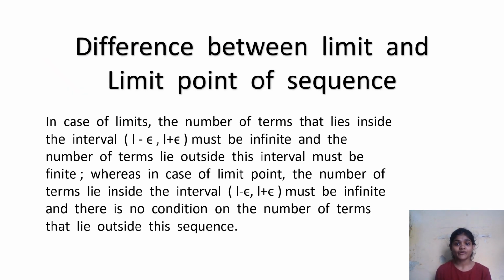Now we will discuss the difference between limit and limit point of a sequence. In case of limit, the number of terms that lie inside the interval (L minus epsilon naught, L plus epsilon naught) must be infinite, and the number of terms lying outside this interval must be finite. Whereas in case of limit point, the number of terms lying inside the interval (L minus epsilon naught, L plus epsilon naught) must be infinite, and there is no condition on the number of terms that lie outside this interval.